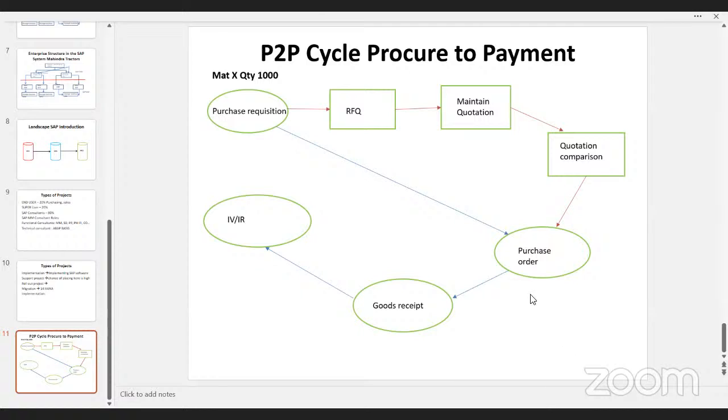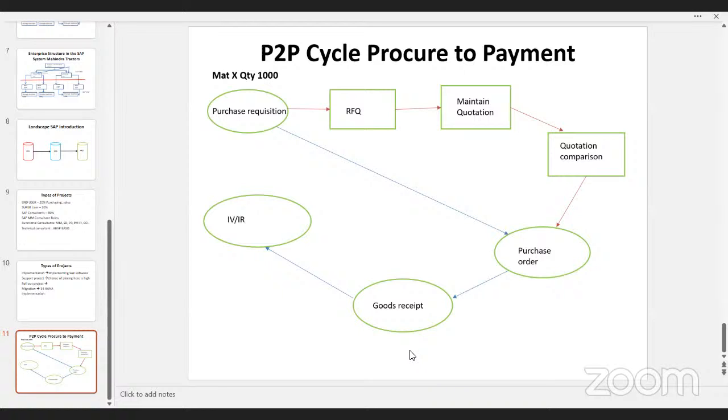Once we got a request, we'll try to purchase that material with any of the vendors in the market. For example, we have a vendor in the market X. There is a vendor X. We have to purchase that material with the vendor X. Once we place an order with the vendor X, that vendor will supply the material, and the truck will come and stop in your store location. We have to unload the material and store that material in the store location. That is called goods receipt. As we are ordering some material with the vendor, the vendor is supplying the goods. That is called a goods receipt.